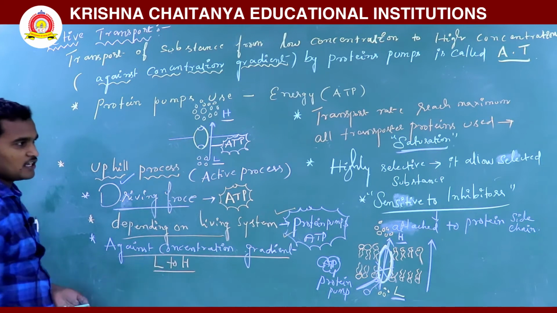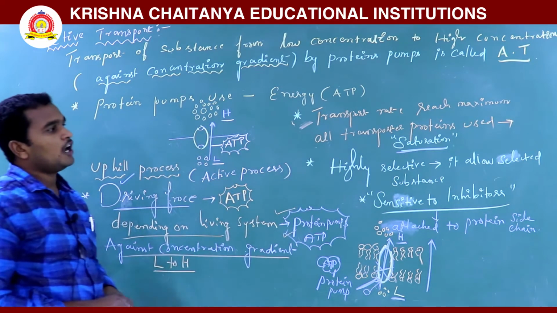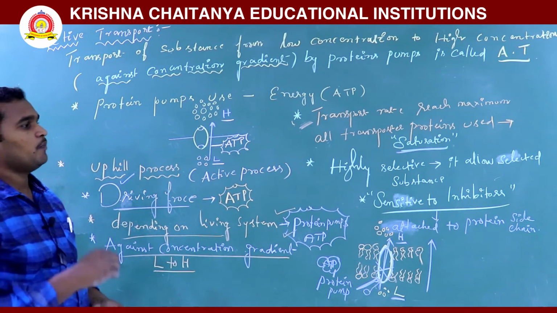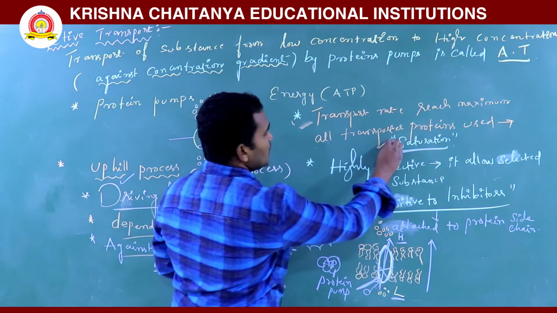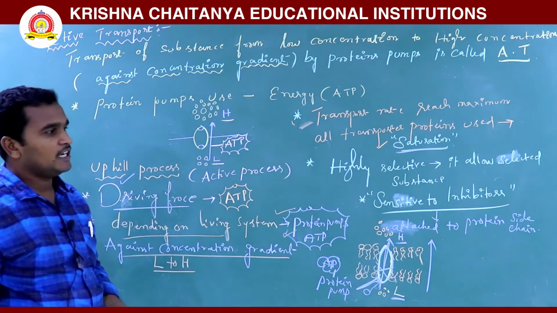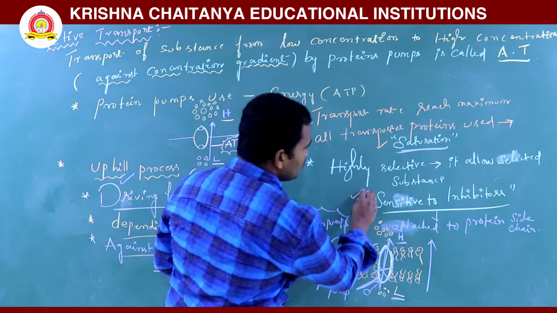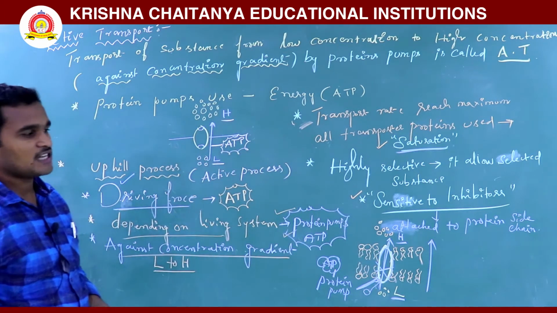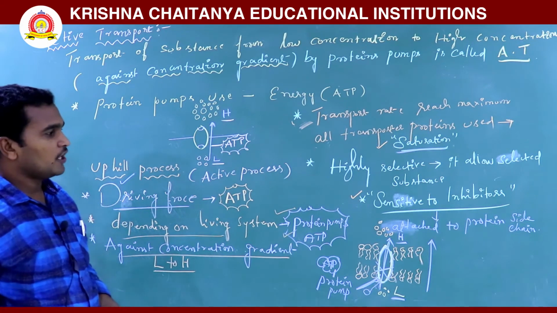The transporter proteins' transport rate reaches maximum. All transporter proteins are used up, that is called saturation. It is highly selective, allowing only some selected substances. It is sensitive to inhibitors. Why? Because the inhibitor attaches to the protein chain and stops the protein function.